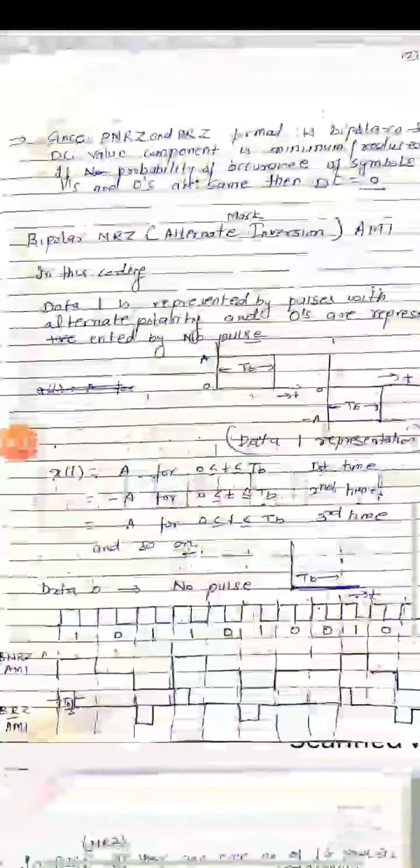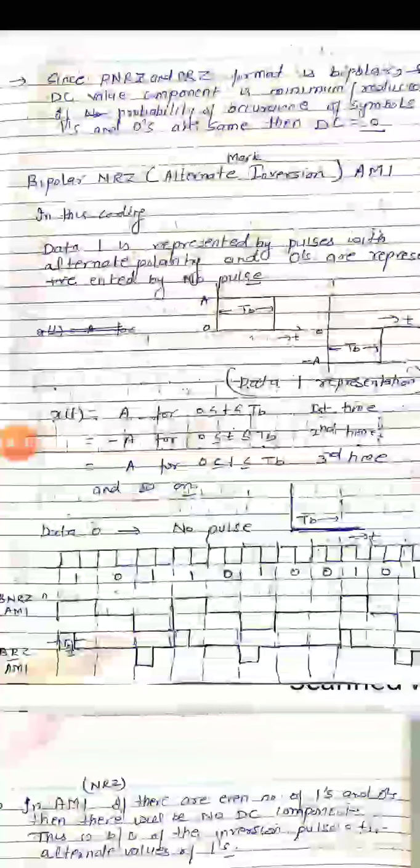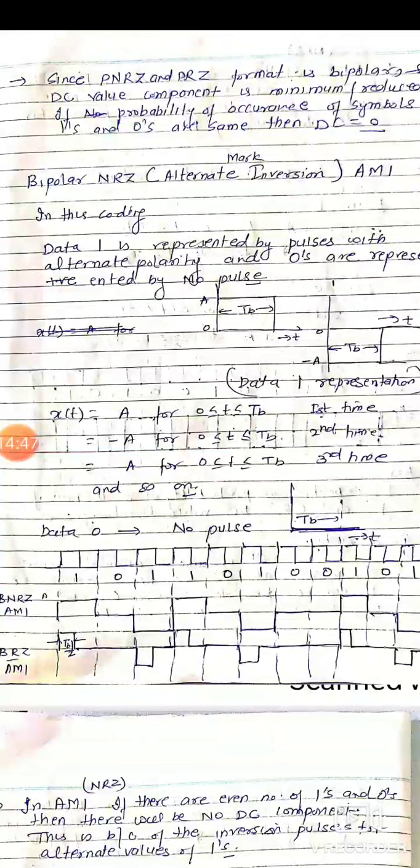Next is bipolar non-return to 0. Bipolar non-return to 0 means, again, we have to represent data 1. In this case, data 1 is represented by pulses with alternate polarity and zeros are represented by no pulse. Clear? Data 1 is represented by pulses with alternate polarity.